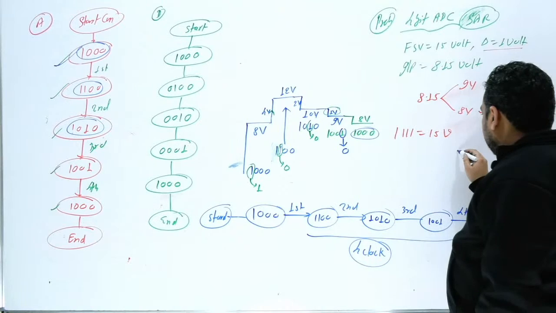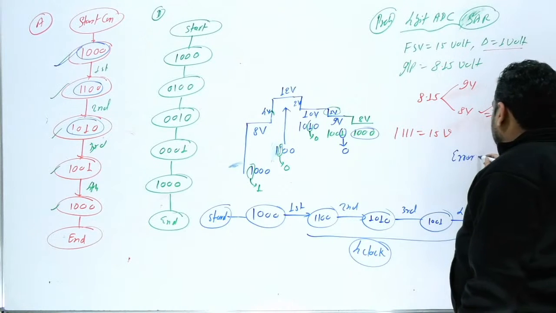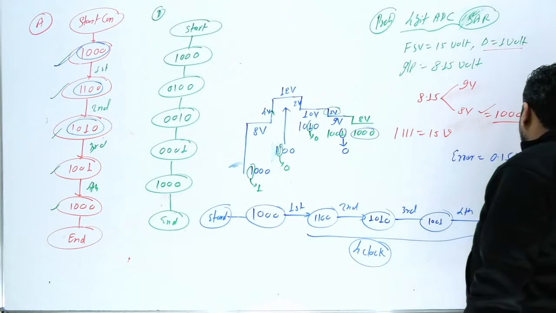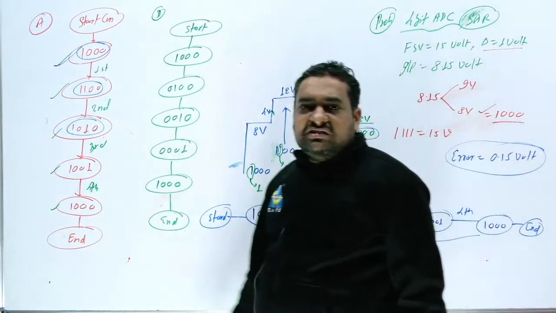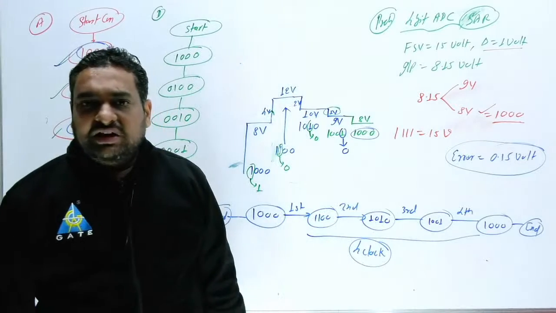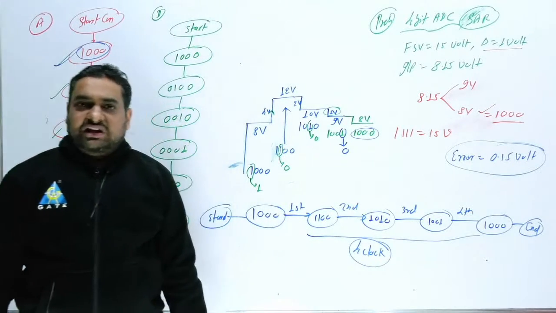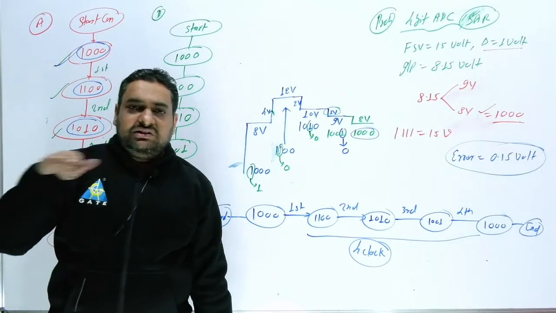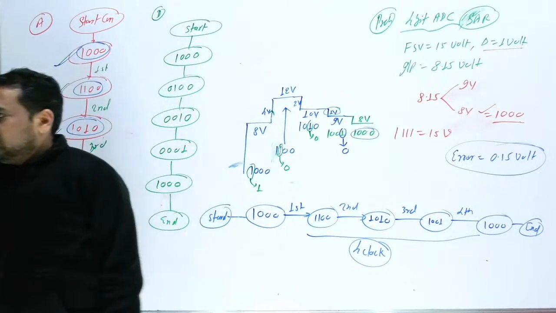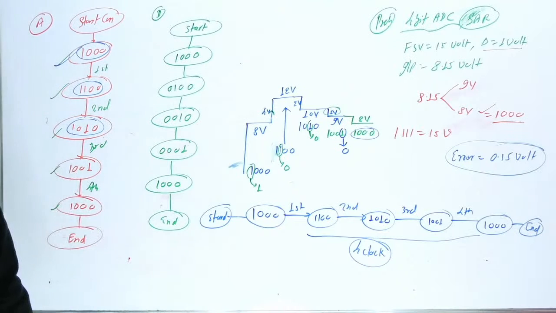It means in this situation your error is 0.15 volt. The maximum possible error in successive approximation is the step size del, and the output will always stop at the bottom portion. So this thing should be remembered.